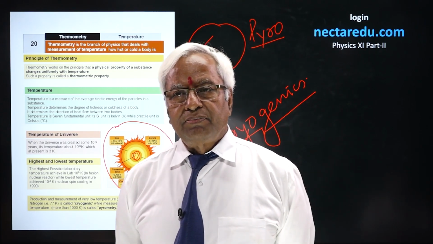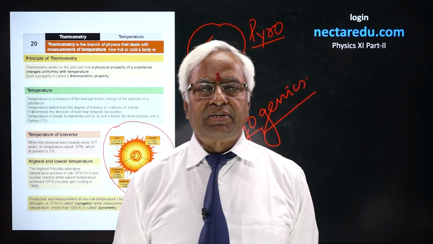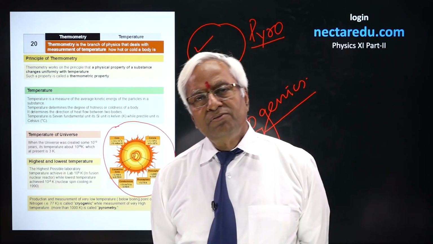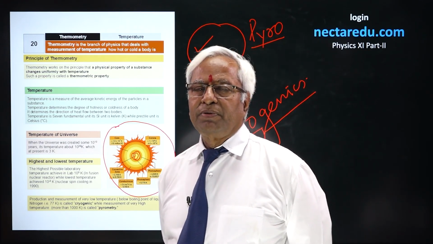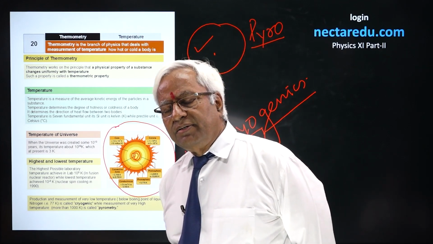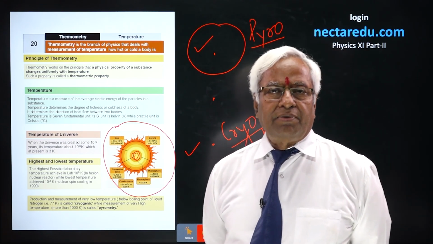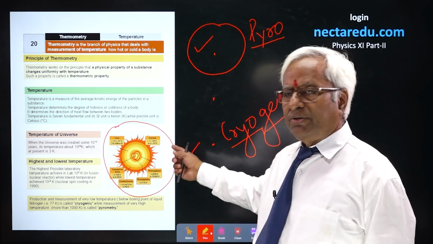In our solar system, the highest temperature that is naturally obtained is that of the inner core of the sun, which is of the order of 10^7. But in practice in the labs, especially in reactors, we have been able to attain temperatures up to the limit of 10^8 Kelvin. Likewise, we can produce very low temperature also.